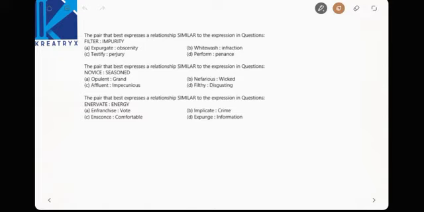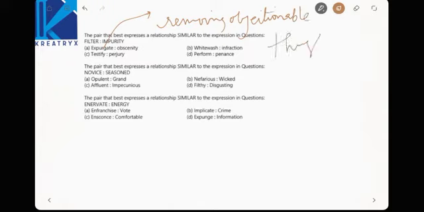Now expurgate. What do you mean by expurgate? Removing objectionable things. Now see here, filter is also nothing but removing impure things. Obscenity means objectionable things.